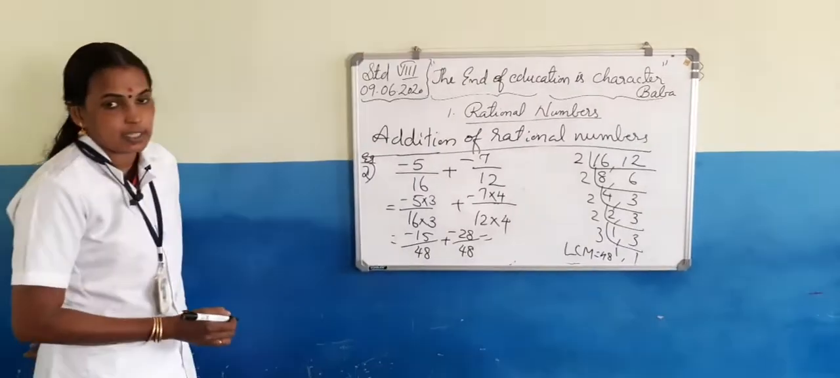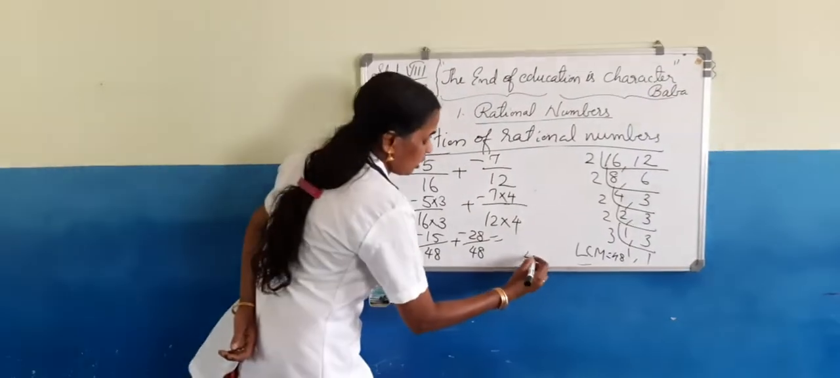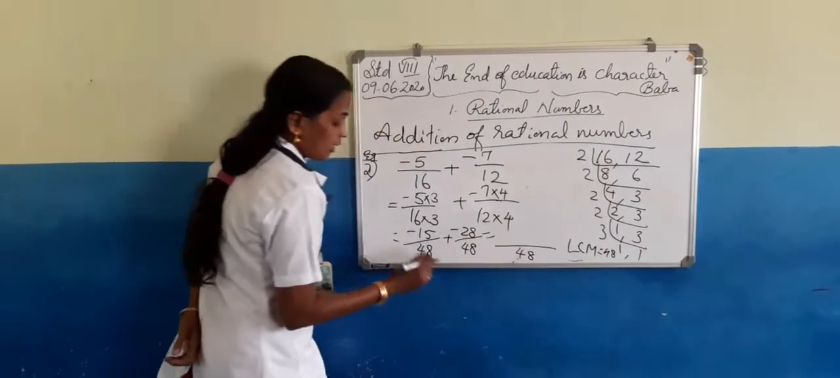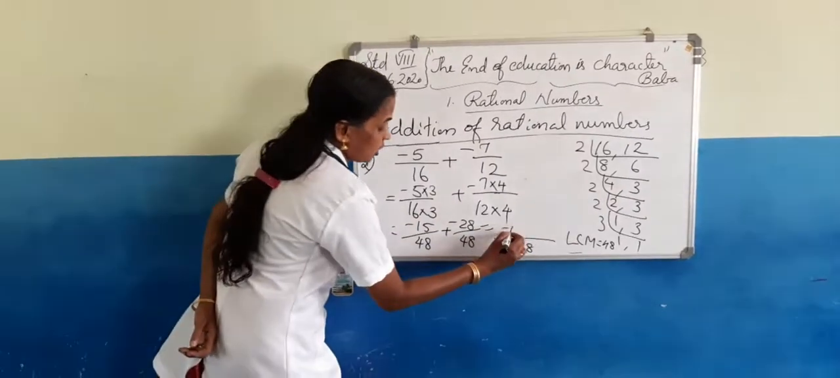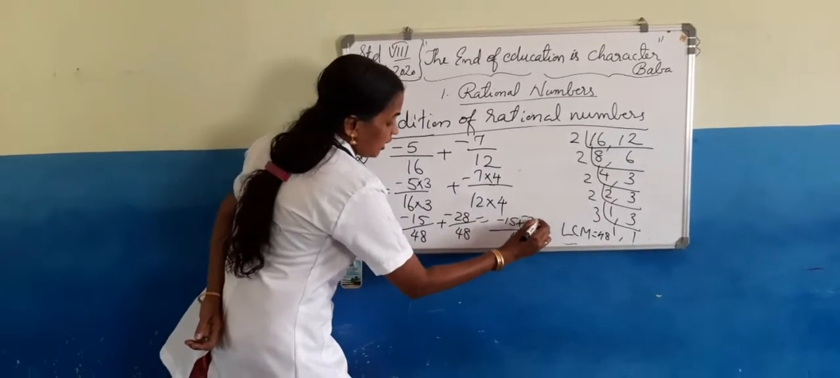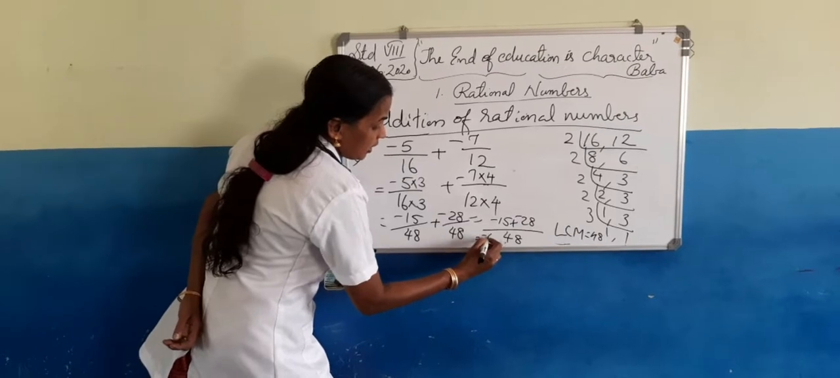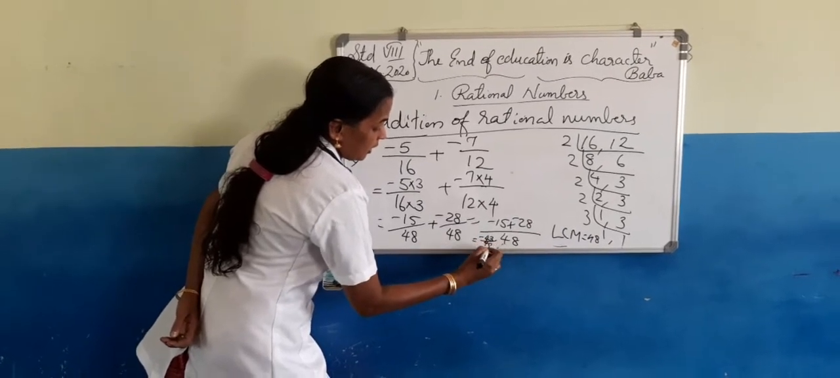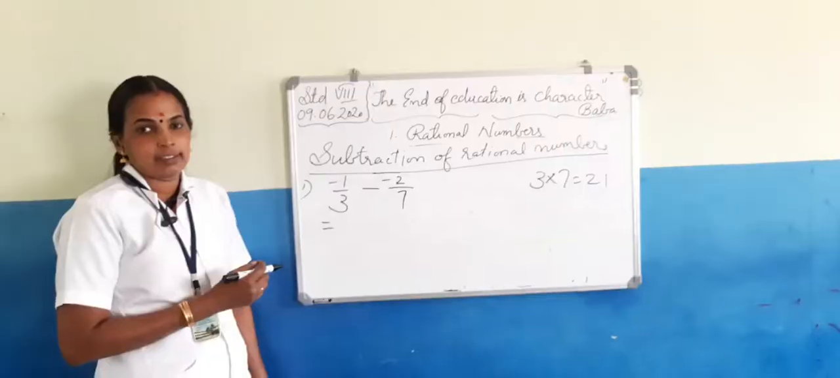Now the denominators became the same. So write the common denominator, then add the numerators. Negative 15 plus negative 28 is negative 43 by 48.